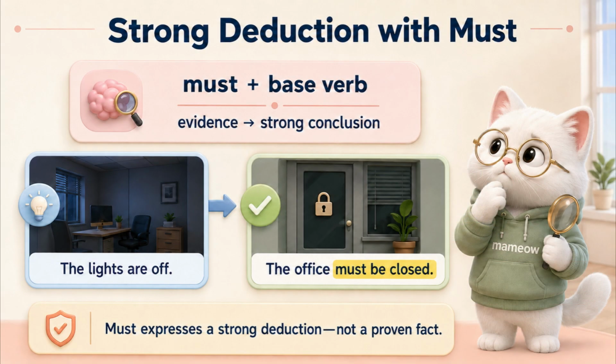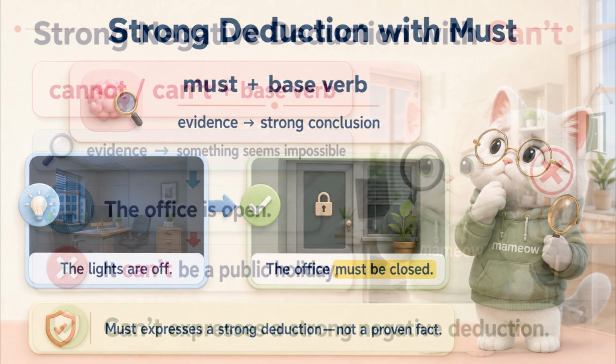Must can express a strong deduction based on available evidence. The lights are off, so the office must be closed. Demand has risen sharply, so there must be a reason. In this use, must does not express obligation. It expresses a conclusion that the speaker considers highly likely, but it is not necessarily a proven fact.